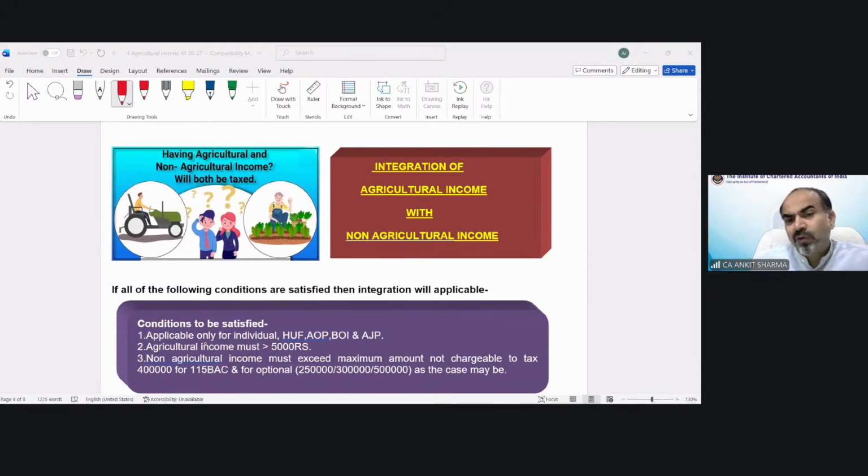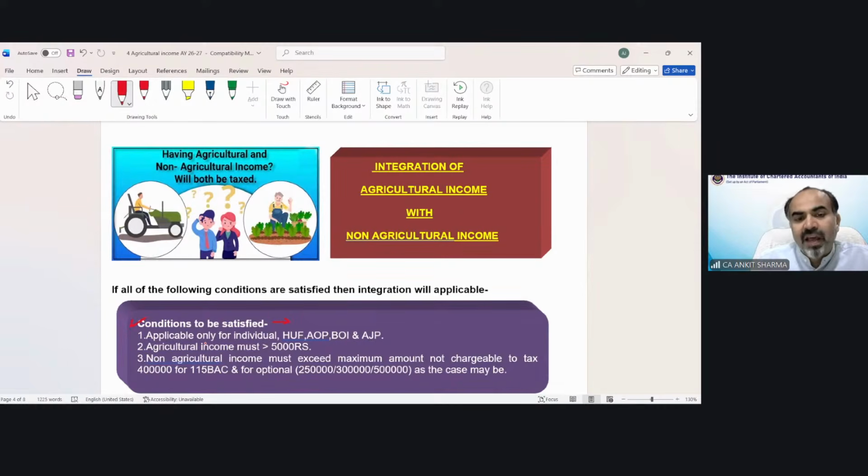When the integration provision would be applicable, there are certain conditions. Only if all of these conditions are satisfied would the integration provision be applicable. So before applying this provision in a question, you need to check these conditions. And let me tell you once again, if these conditions are satisfied, then you have to apply the integration provision for the purpose of calculation of tax. So these provisions are in 2 parts. First, the conditions need to be checked, and if satisfied, then how the integration process will work.